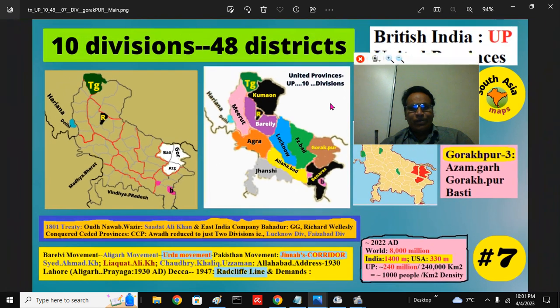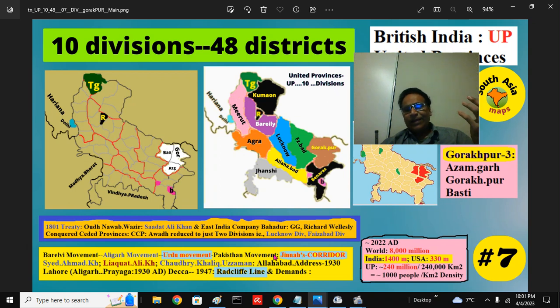The United Provinces is very important politically because the entire concept of Pakistan came from this area. The Pakistan concept didn't originate in Punjab or Sindh or East Bengal. That came from here. So that's very important. The Bareilly movement, Aligarh movement, Urdu movement, the entire Pakistan movement, Jinnah's concept of the corridor, the prominent Mohammedan educator as well as separatist leader Sayyid Ahmad Khan, Liaquat Ali Khan, Pakistan's first prime minister, then later Chaudhry Khaliquzzaman, the governor of East Pakistan, all hailed from this region.